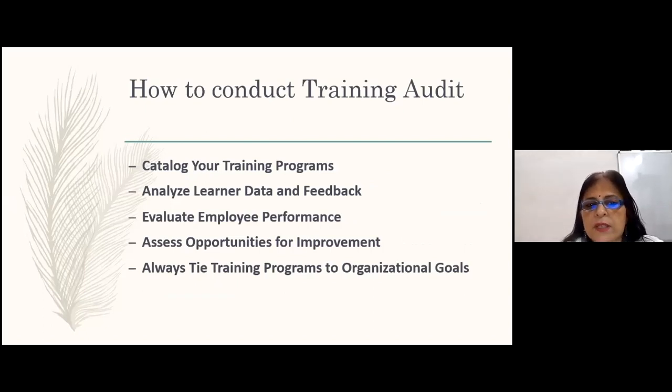So what we should do is catalog the training programs, that is, making a list in detail on that. Analyze learner data and feedback, which is very important. You must obtain the information, and then get the feedback and data. Evaluate employee performance and assess opportunities for improvement. And the most important thing is to always tie training programs to organizational goals. So that is how we go about it.